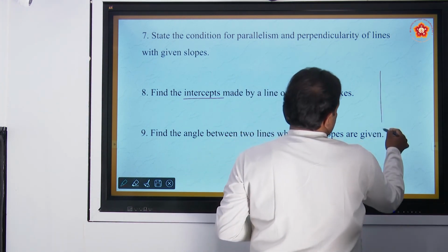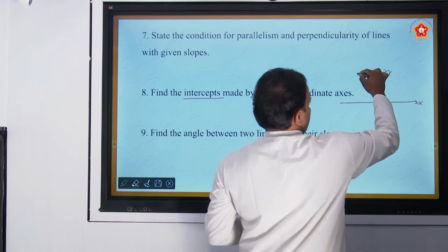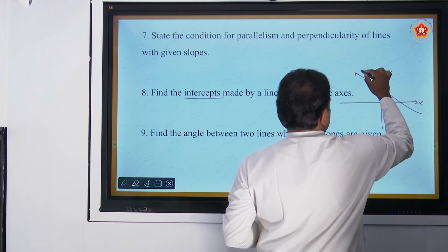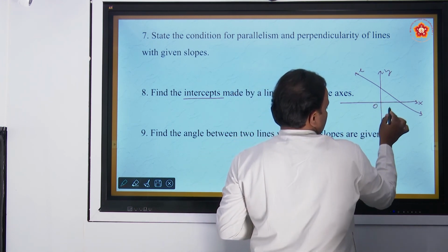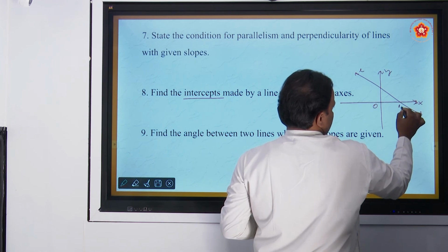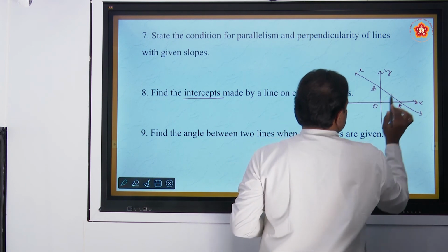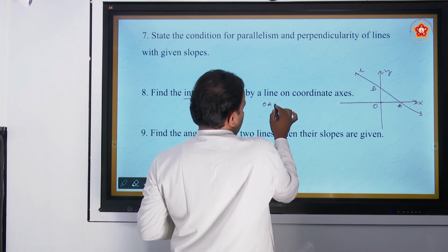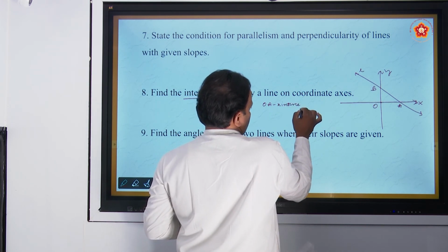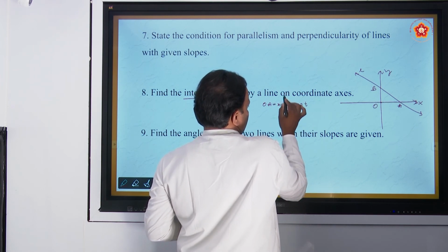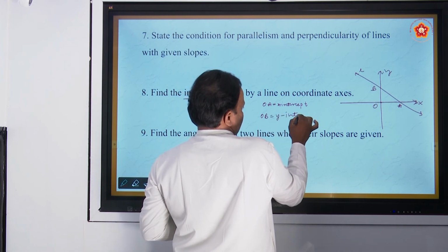Suppose observe here, I draw a line here, x-axis, this is y-axis. I draw a line here, this is line L. O is the origin, the line L cuts x-axis at A, y-axis at B. Then OA is nothing but x-intercept, and OB is called y-intercept.